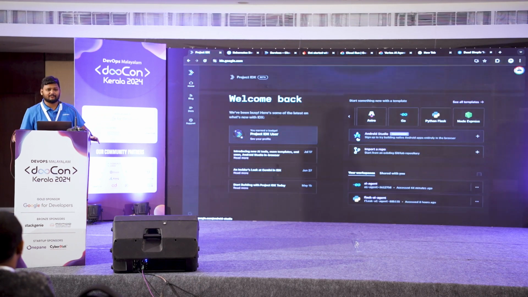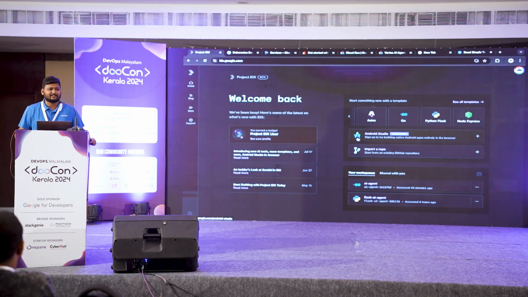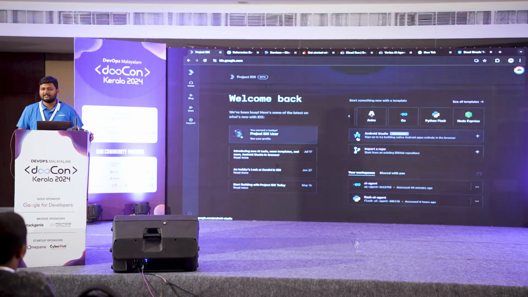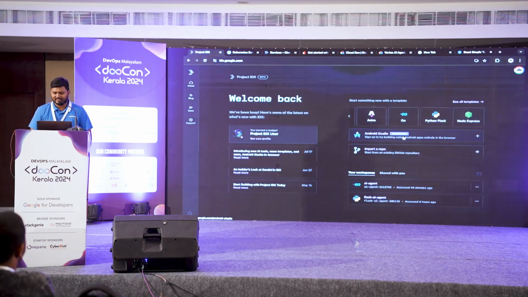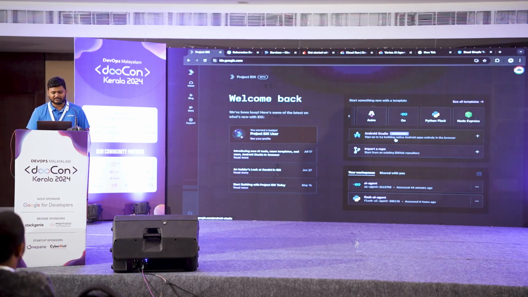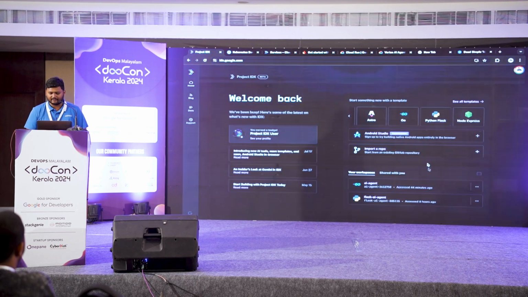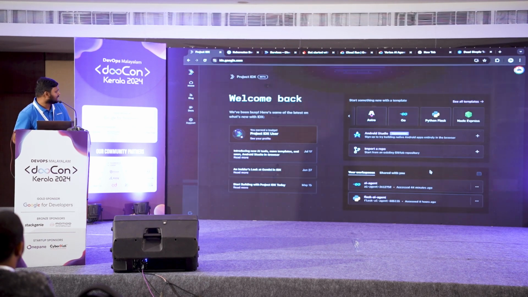Anyone who has worked on Android apps before? Yes, it's a great room heater in the winters, right? So your laptop burns, it won't anymore because it will now run inside a browser. So Android Studio is going completely on cloud with IDX.